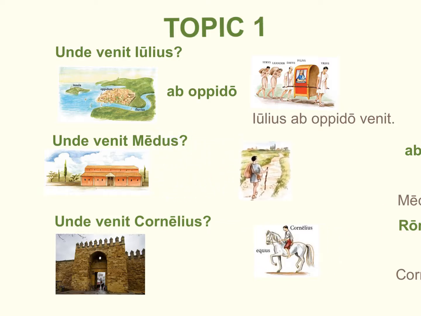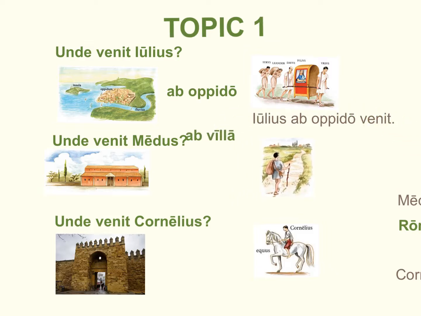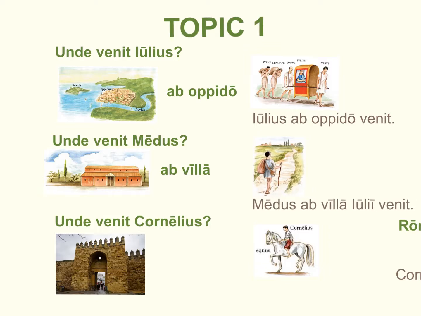So if we were to meet him along the road, we might ask, hey, there's Medus. Unde venit Medus? And we would answer the question again with the preposition ab. And we know that he comes from the villa of Julius. So we would say Medus ab villa Julii venit. Ab villa Julii venit. Medus comes from the villa of Julius.